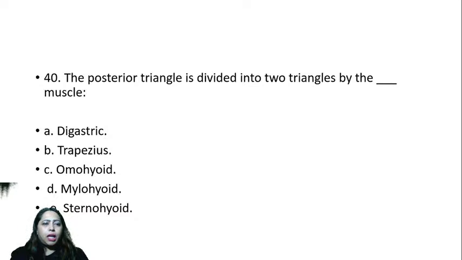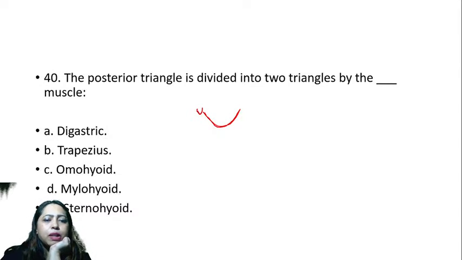The posterior triangle is divided into two triangles by which muscle? Now, there is the anterior triangle and the posterior triangle, right? We have this neck, and then we have the mastoid process. Now you have the sternum, this is the clavicle. Which is this muscle?